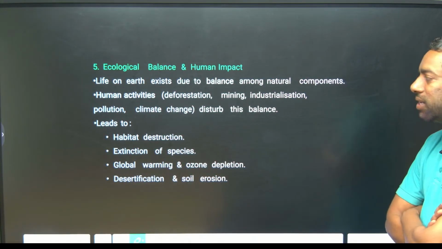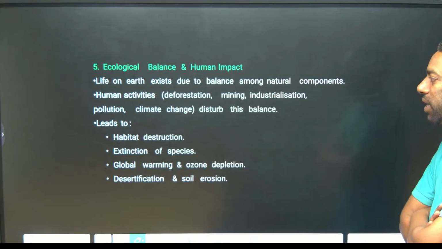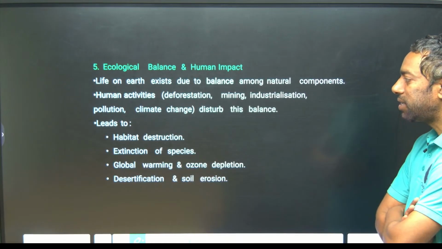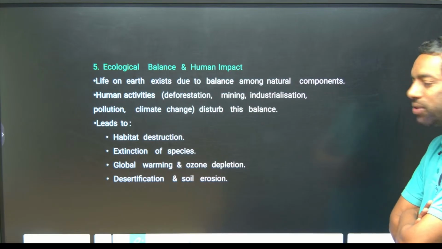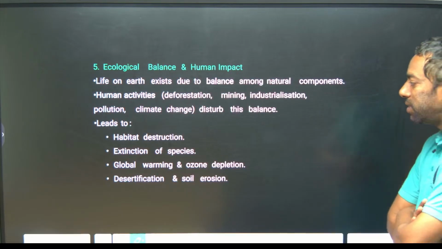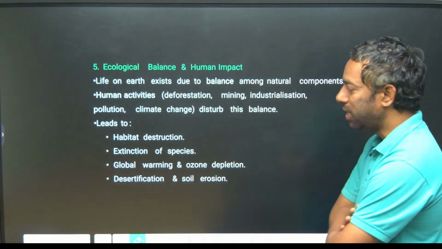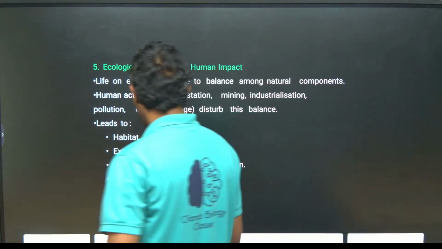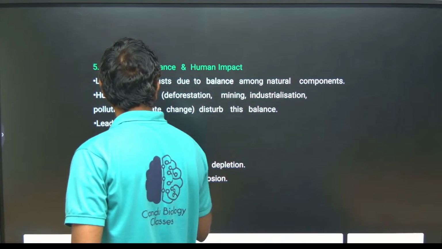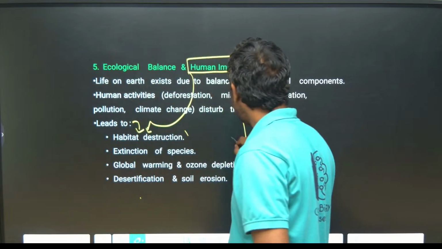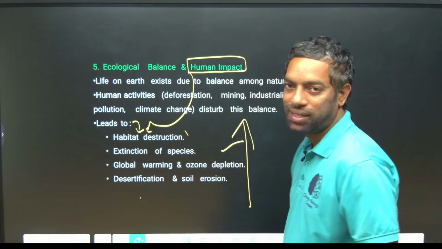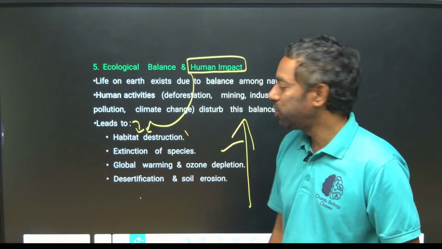It leads to habitat destruction, extinction of species, global warming, ozone depletion, desertification and soil erosion. These are the effects from humans. Human impact created these losses of ecosystem. They can ask you in the exam, sure.